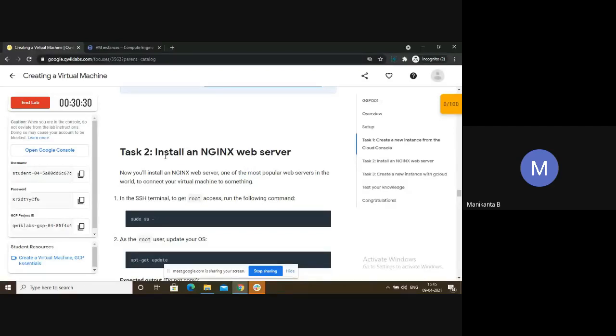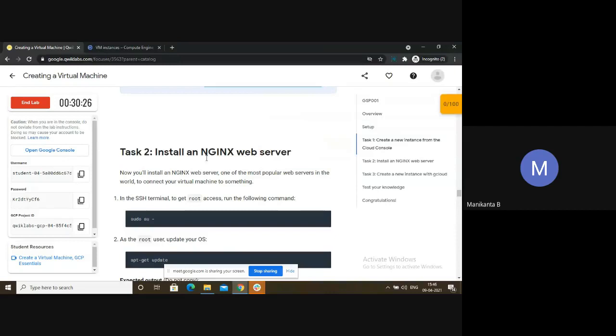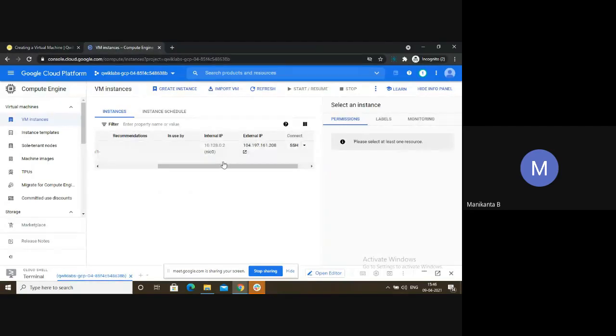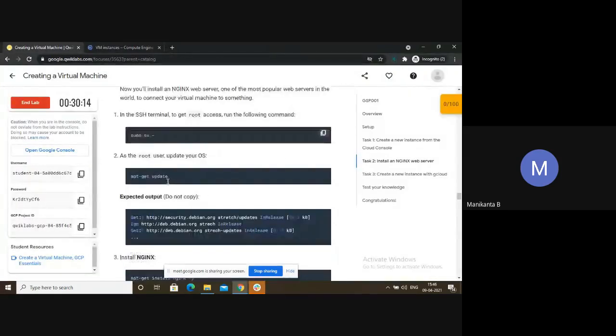Now they are asking you to install Nginx. Task to install Nginx. I have to just copy. I'm just copying. I'm pasting here. Control V. Enter. I'm going back. Root.